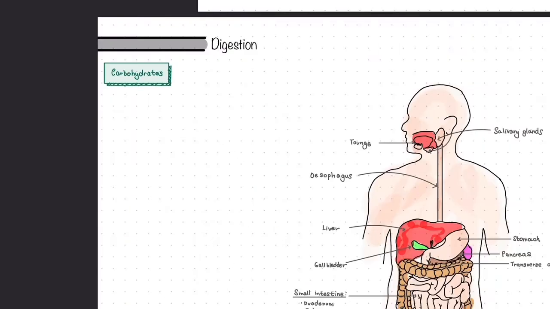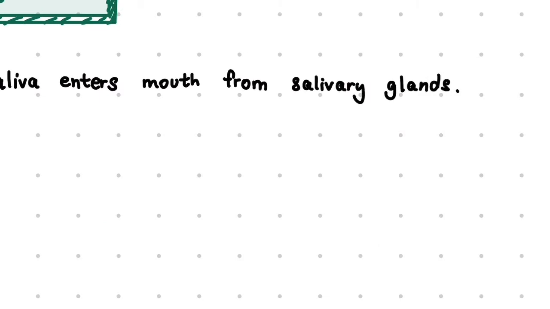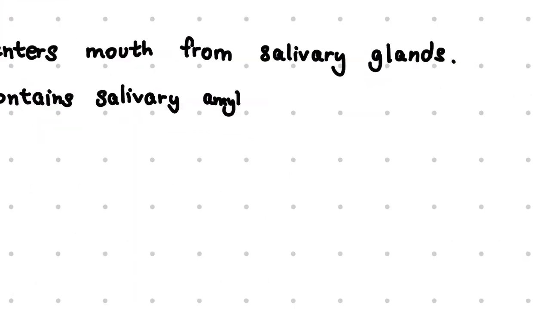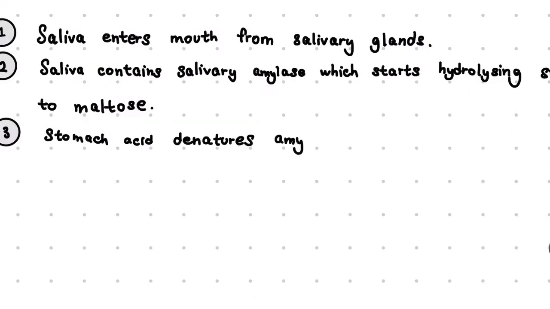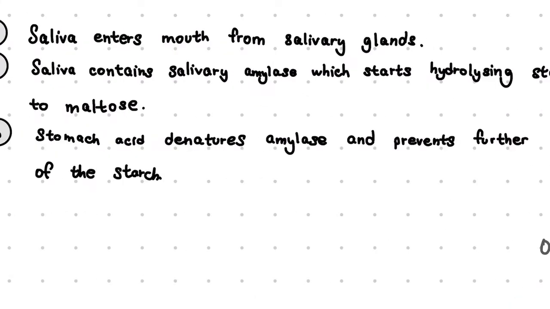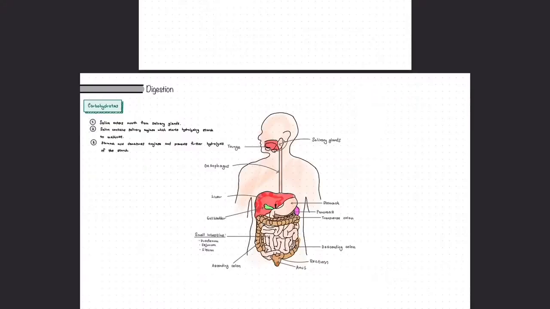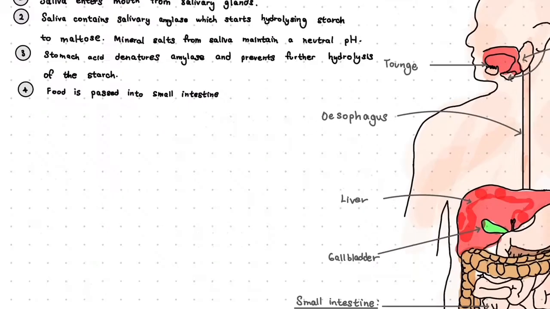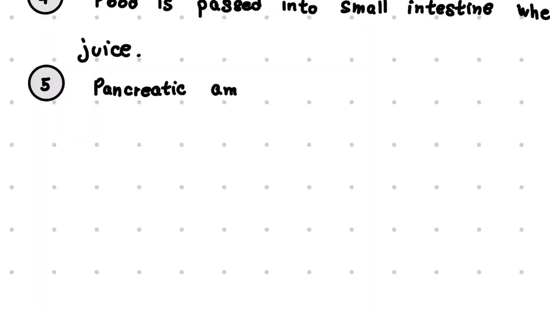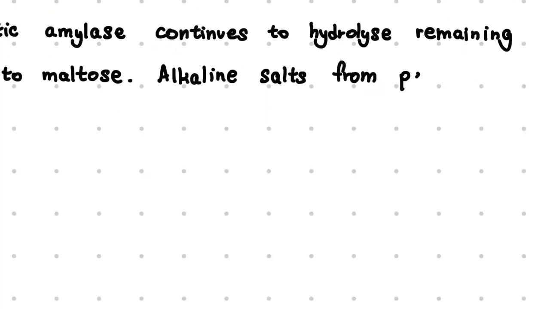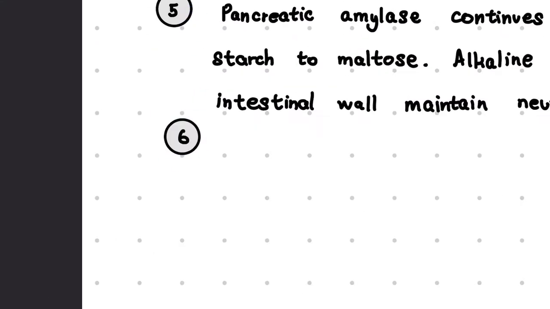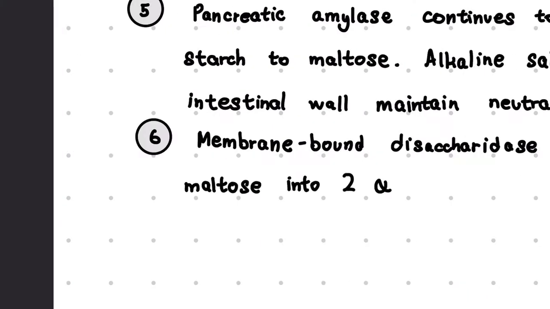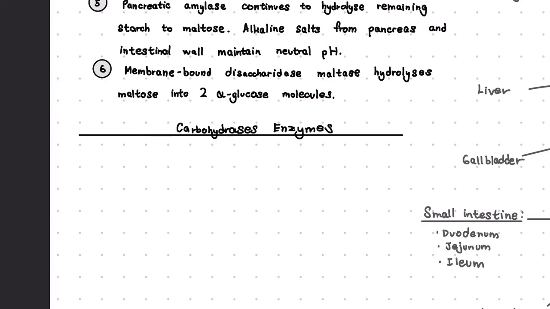The main example of the carbohydrases is amylase, which breaks down starch into maltose. Amylase is produced by the salivary glands and the pancreas and is secreted into the mouth and the small intestine. Salivary amylase first hydrolyzes, for example, starch to maltose. Then, pancreatic amylase further hydrolyzes the remaining starch to maltose, and membrane-bound disaccharidases, maltases, then hydrolyze the maltose into alpha-glucose molecules.